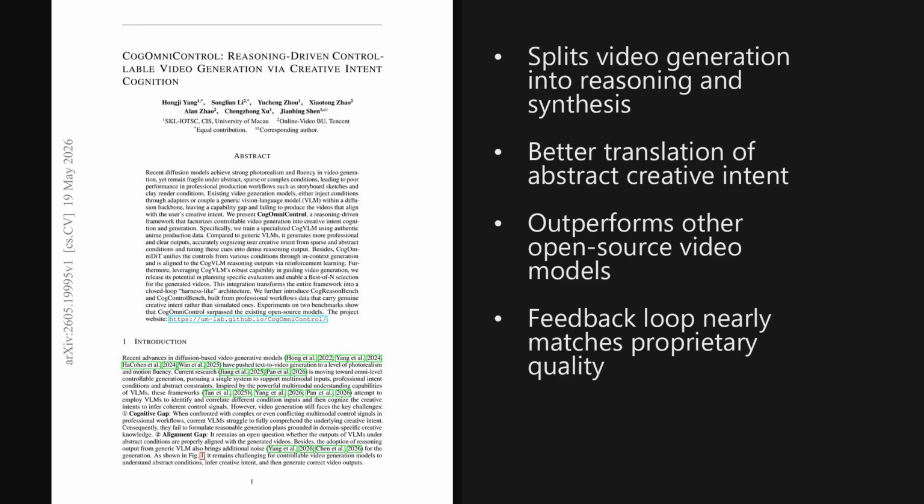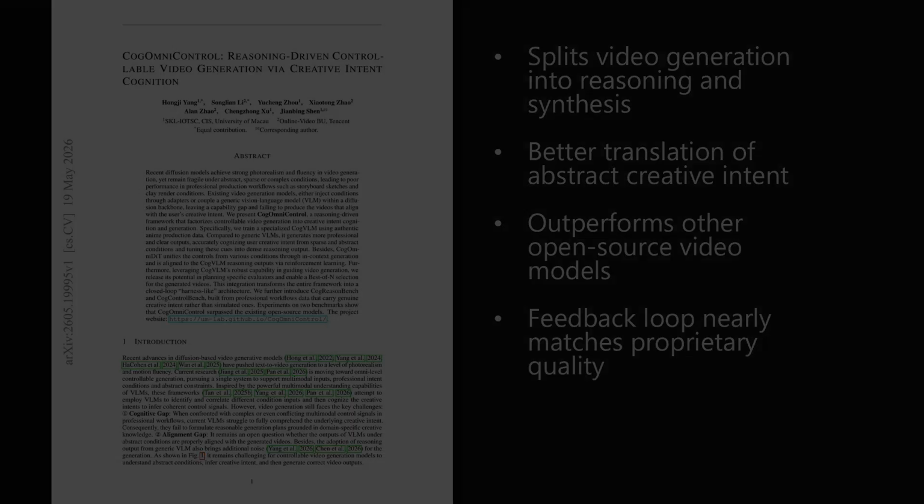By separating the process into explicit reasoning and synthesis stages, this paper introduces a system that scores an impressive 0.727 on a new control benchmark, significantly outperforming existing open-source models. We will soon see how its unique closed-loop evaluation harness makes all the difference.